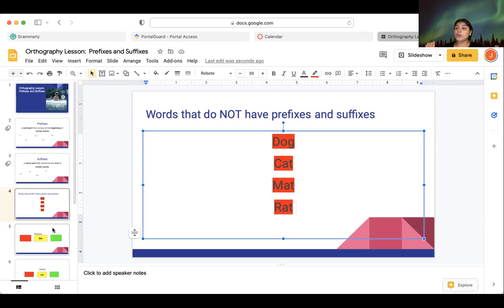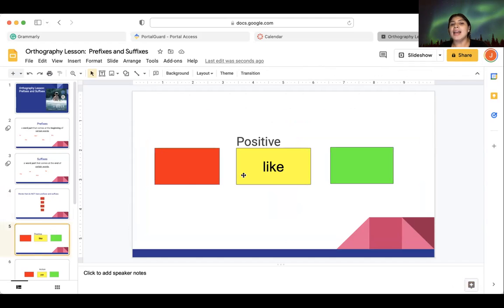So what do prefixes and suffixes do, right? We're still wondering, what are they doing? So what do they do? Prefixes and suffixes change the meaning of a word. So let's look at the word like. Many of us know that the word like is a positive word. So since it's a positive word, do you think we can make it negative? Let's see, maybe if we add a prefix or a suffix, we can make it a negative word.